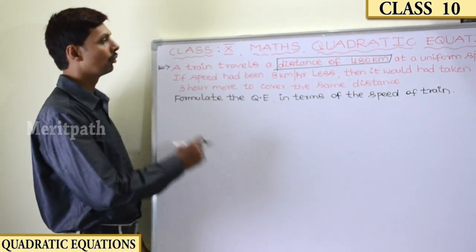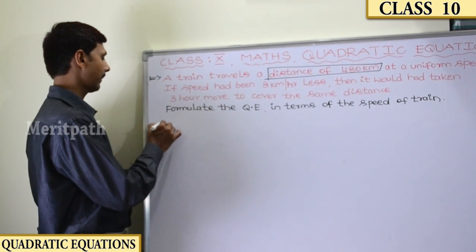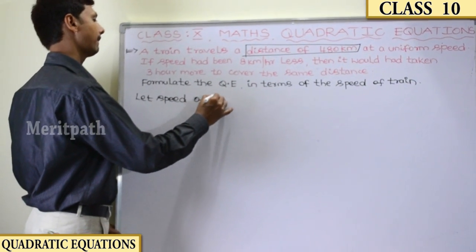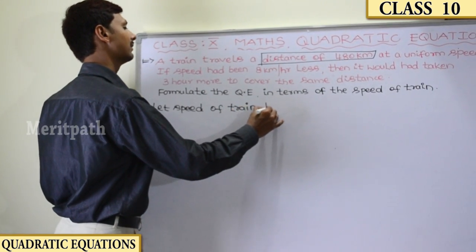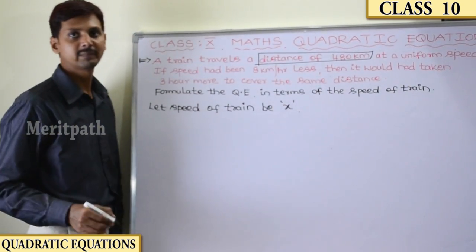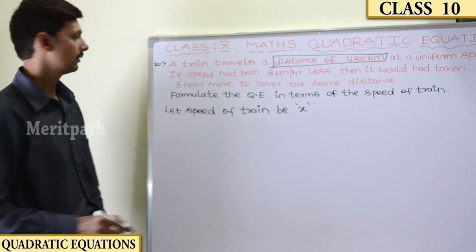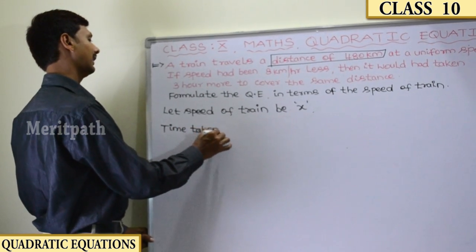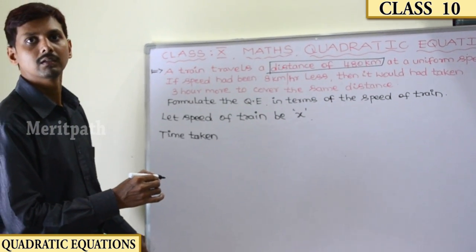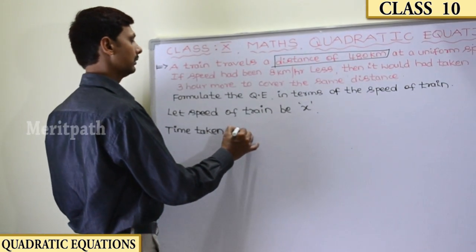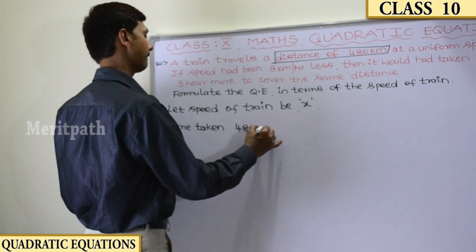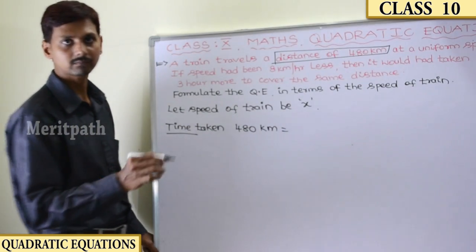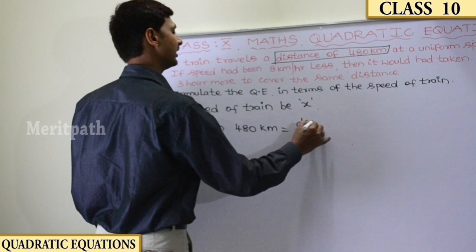So here we don't know the speed of the train. Let the speed of the train be x. So time taken to cover 480 kilometers: we know the formula is time equals distance by speed.